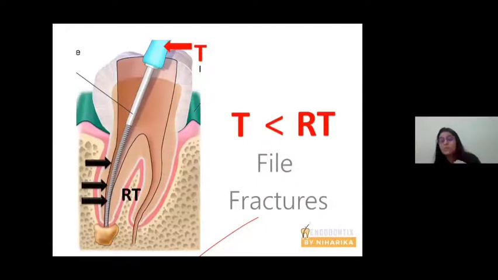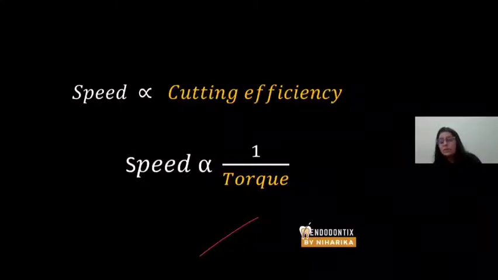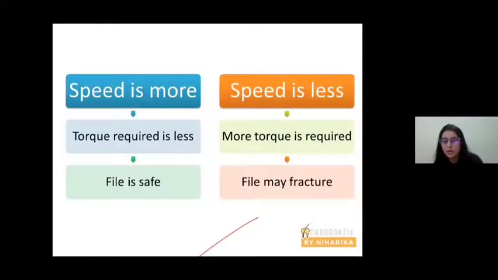That is why most of your files break inside the root canal and you are unaware. So whenever you are working on a rotary file, please look at the torque, look at the RPM or the rotational speed. Speed is inversely proportional to the torque. Let me explain how. If speed is more, suppose you are going to rotate a file at 500 RPM, that means you have to apply less torque. You have to apply less force and the file is safe.